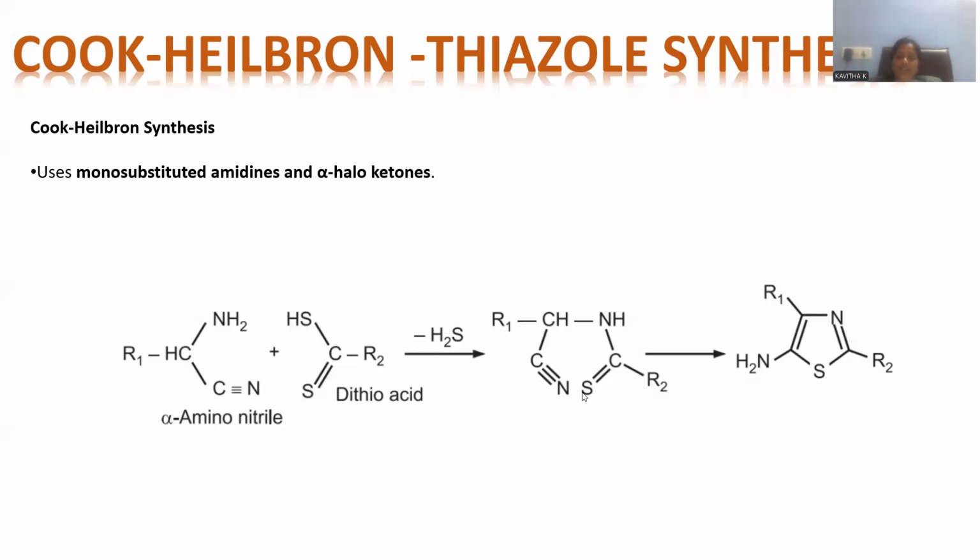And after the cyclization reaction, the molecule will participate in an oxidation process, subsequently hydrogens to be removed, so that I am able to accomplish the final product, where you can observe amino group at the position number 5 and alkyl substitutions already existing in accordance with the starting material at the position 2 and 4.